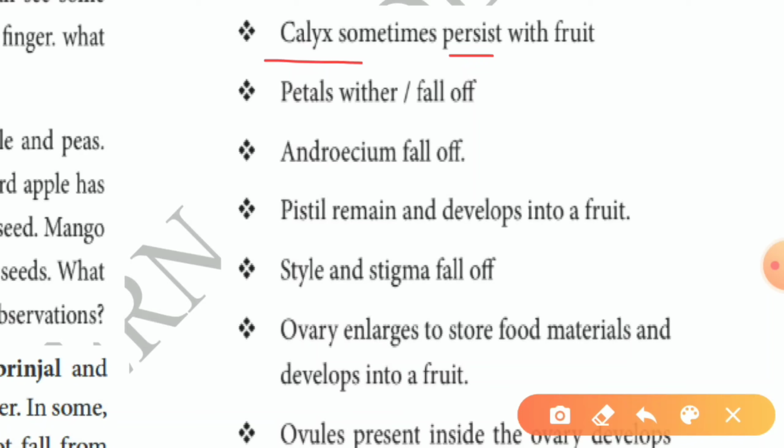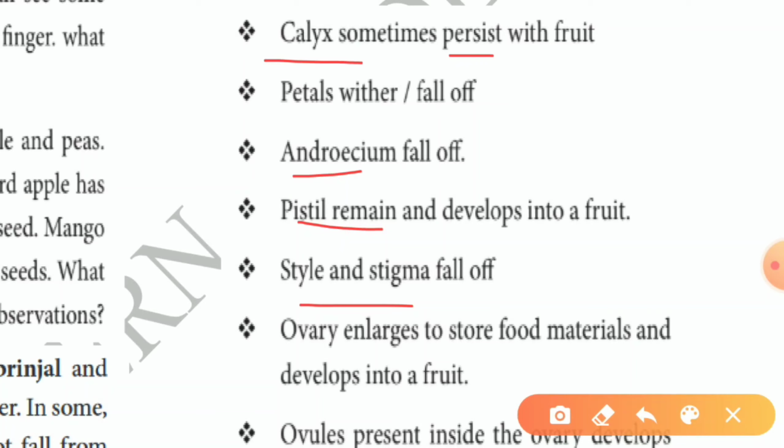Next, petals wither or fall off. Androecium falls off. Androecium means the male part of the flower. The pistil remains and develops into a fruit. Pistil means the female part of the flower. Style and stigma fall off. These are present in the female reproductive part of the flower.